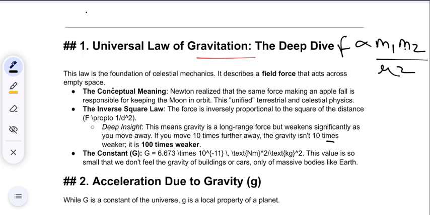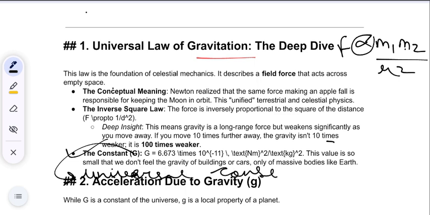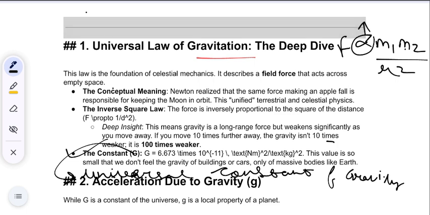Now, this sign of proportionality can be replaced by the constant G, because this constant G is the universal constant of gravity. Okay, this is the formula. This can be replaced by G.